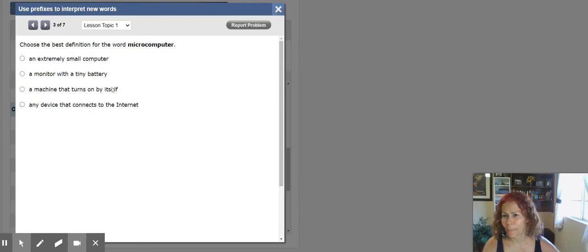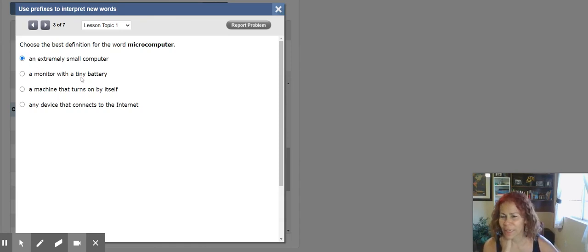Number 3. Choose the best definition for the word microcomputer. Micro means very tiny, super, super small. So a microcomputer has to be a very, very small computer. All right, let's find it. An extremely small computer. That's the answer.